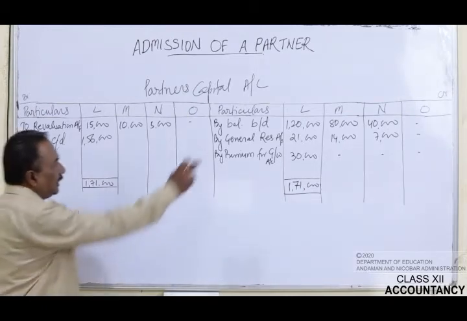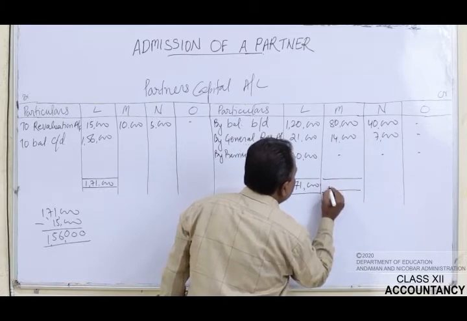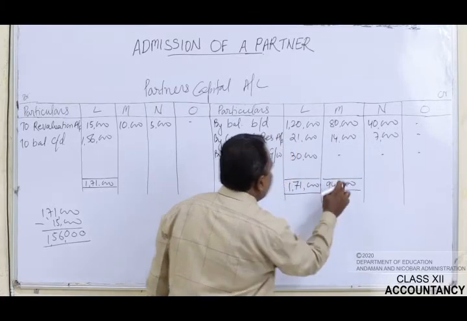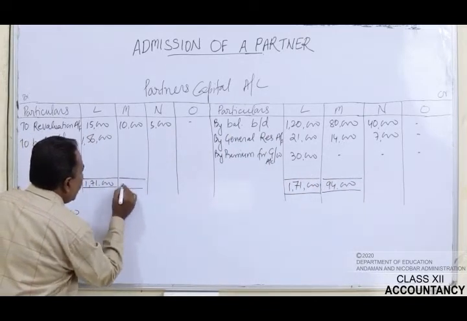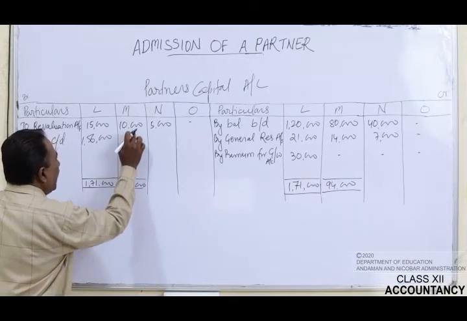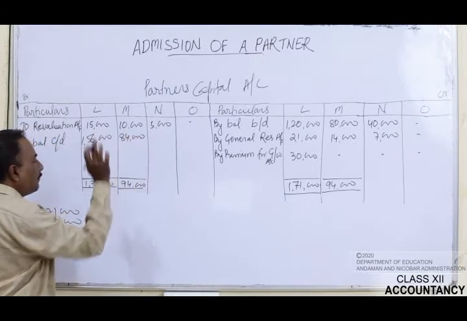This 1,56,000 will be recorded on the debit side. Now let's talk about M. The total of M's capital on the credit side is rupees 94,000. The same amount has to be recorded here as rupees 94,000. You have to subtract rupees 10,000, then the balance left is rupees 84,000.